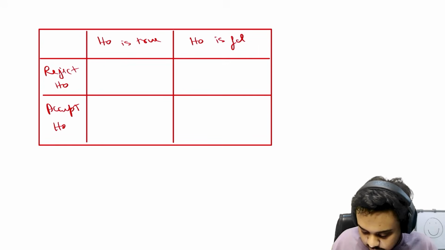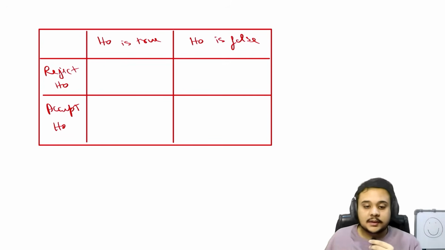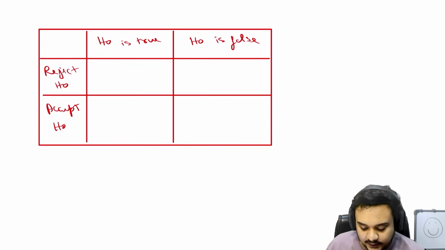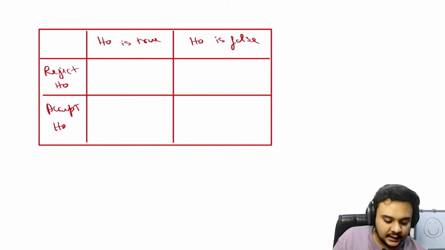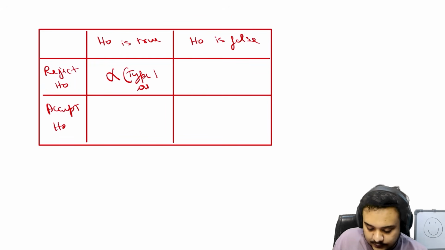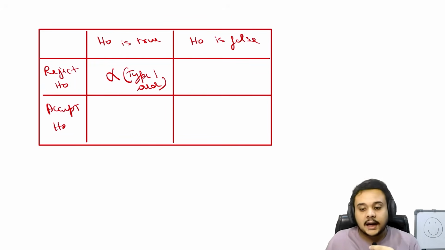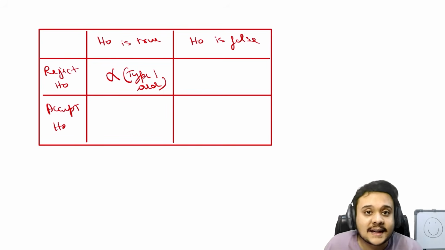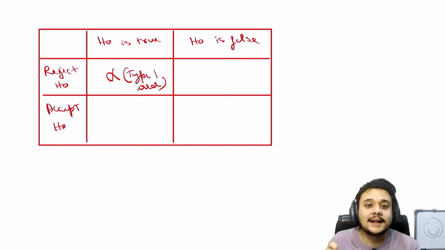Here we will say H0 is false. So in the first box, in the first category, we see that we have rejected a true null. What value do we assign to the case when we reject a true null? We say that it is alpha, or it is a type 1 error. What is a type 1 error? A type 1 error is when you have rejected a null when it was true, when it should not have been rejected.